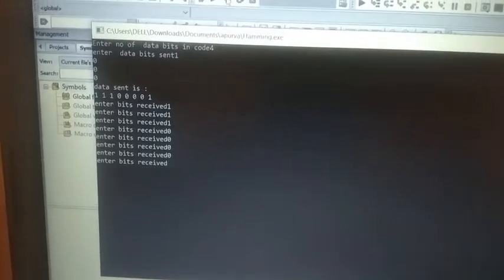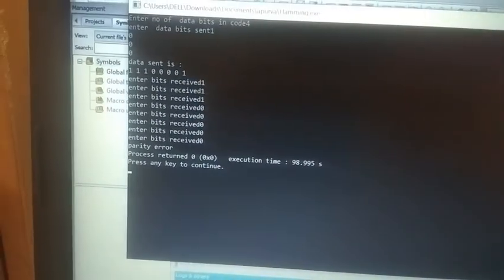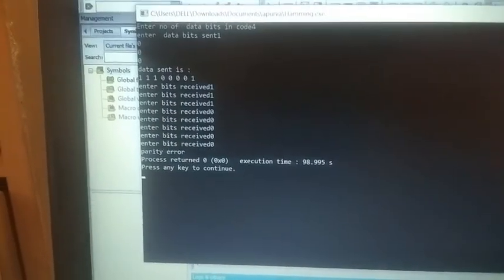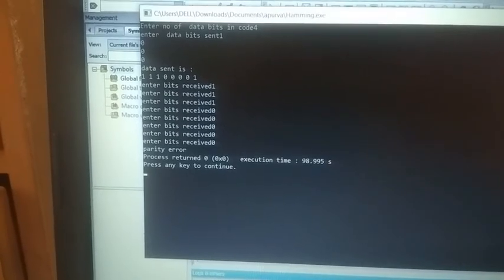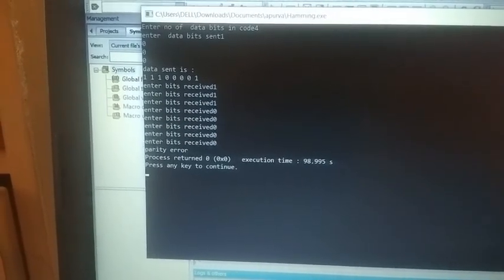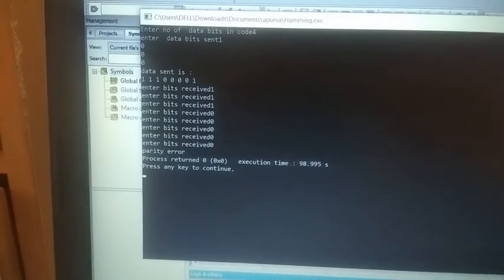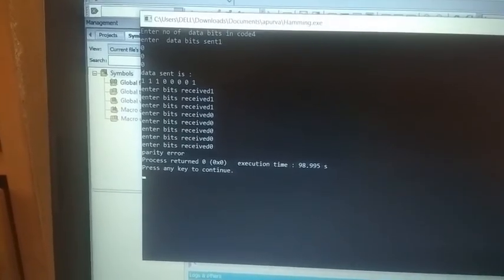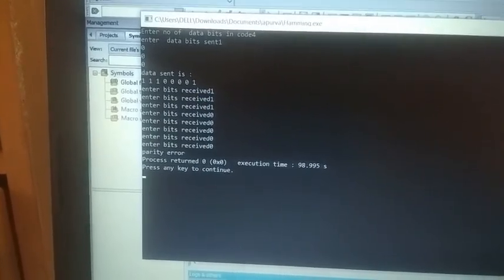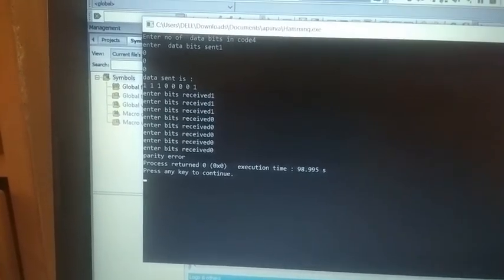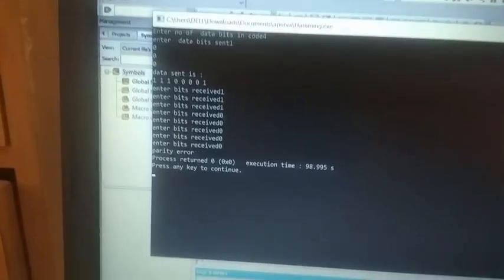Enter 0. Enter. This is a parity error because the other parity bits show that there is no error in the information that is sent, but the number of ones is an odd number, so there is an error at the parity checking bit.